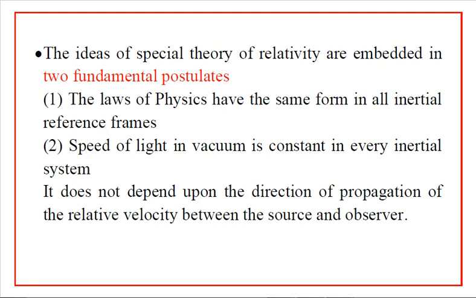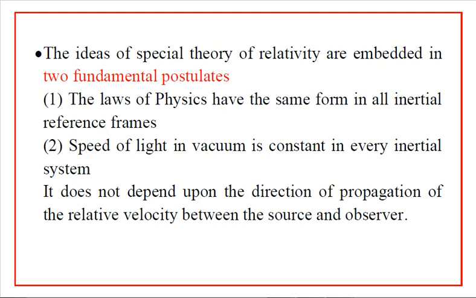But it is not correct because the Galilean transformation is found to be not correct at relativistic speeds. So this is the actual form of that principle of invariance: the laws of physics have the same form in all inertial reference frames. This statement has very important implications. It will be discussed later when we discuss the Lorentz transformation.